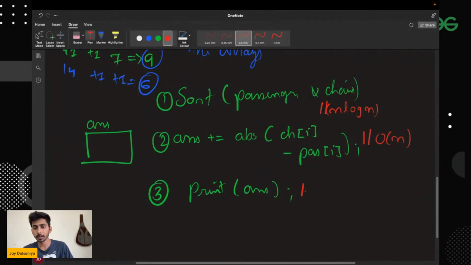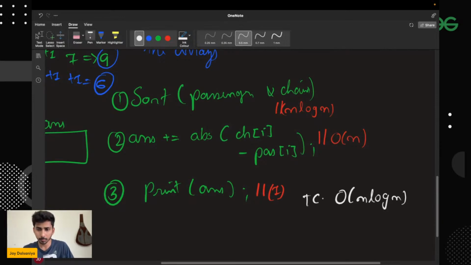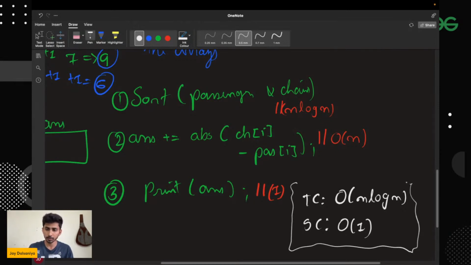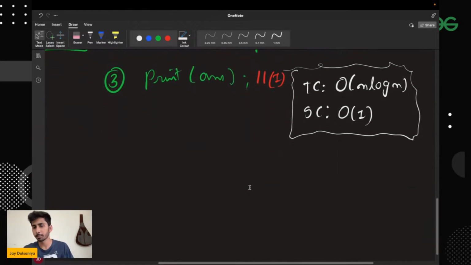After that, printing takes constant amount of time, and the overall time complexity comes out to be big O of n log n. So this is my time complexity. And what about the space complexity? Anything extra required? No, I'm ignoring the space required by the sorting algorithm, and the space can be taken as constant because the answer variable is not going to utilize any kind of space. So this is what my time and space complexity of this approach is, right? And it's exactly similar to the expected one.